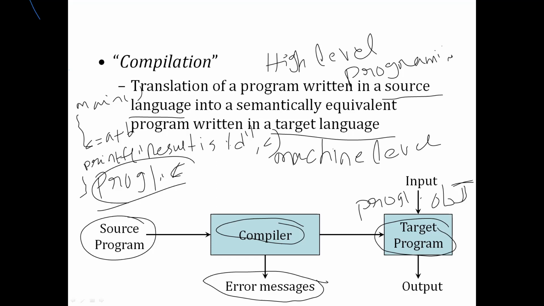But keep in mind that the compiler is going to translate the entire program into a target program. Assume I gave a 20 line program; these 20 lines at a time are converted into machine level code, if everything is okay.